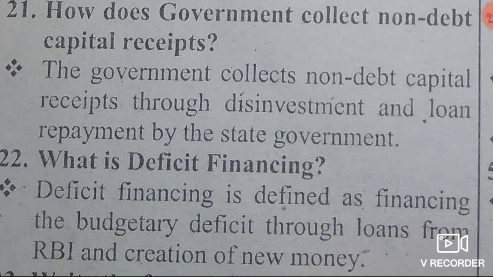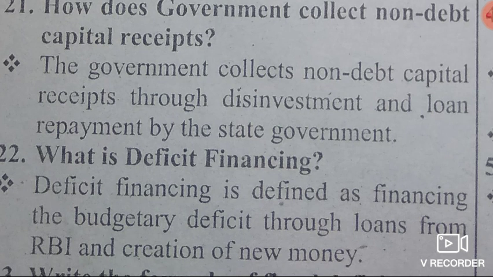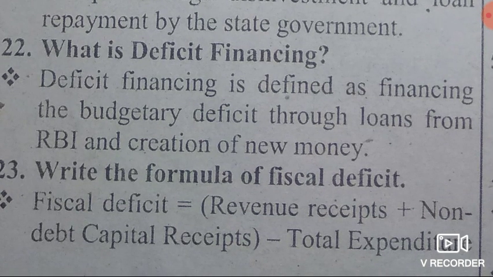Then what is deficit financing? Answer, deficit financing is defined as financing the budgetary deficit through loans from Reserve Bank of India and creation of new money. It is called deficit financing. Then write the formula of fiscal deficit.